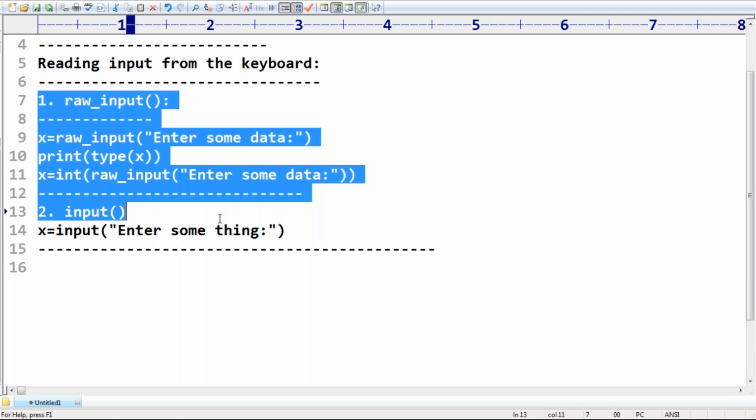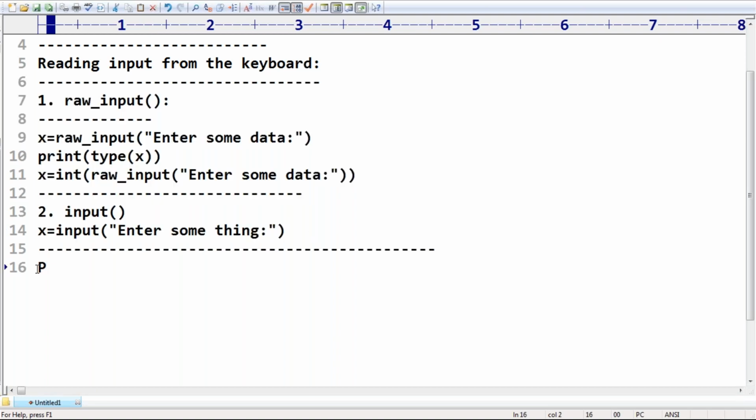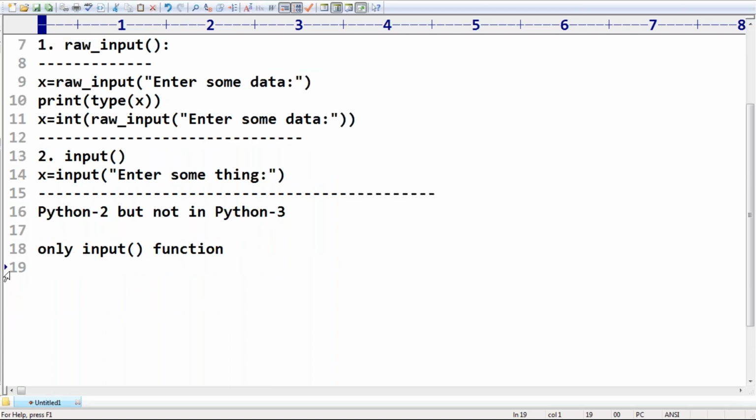These two functions are applicable only in Python 2, but not in Python 3. Remember this one. In Python 3, we have only the input function. Remember this. But here one small twist is there again.